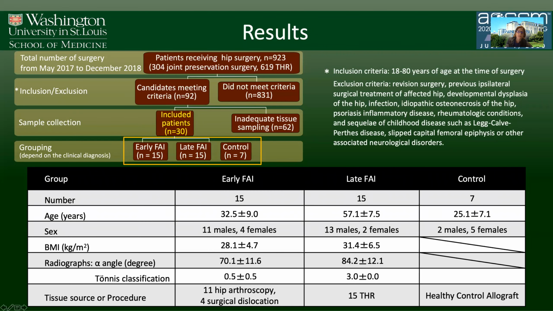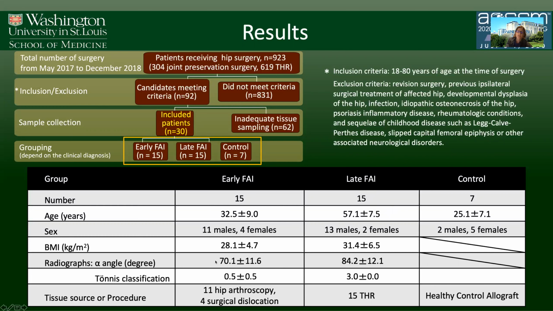Here we can see the demographics of the groups of these 30 patients. In the early FAI group, we had 15 patients. You can see here that, of course, these patients were younger because this group was the group that did not have arthritis, compared to those patients with late FAI, or FAI with arthritis, where the age was significantly older.